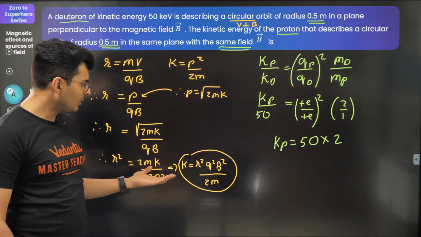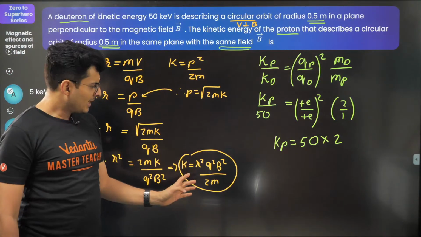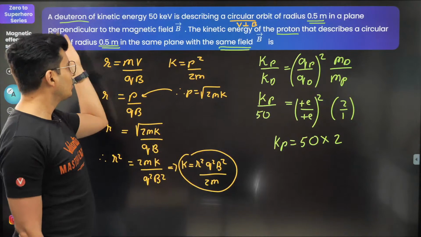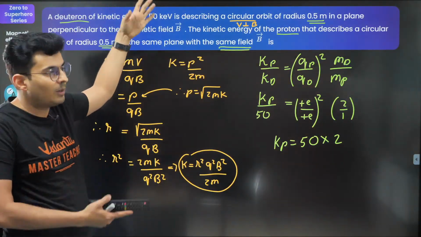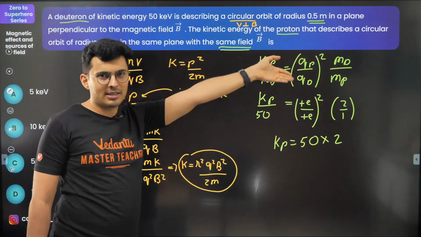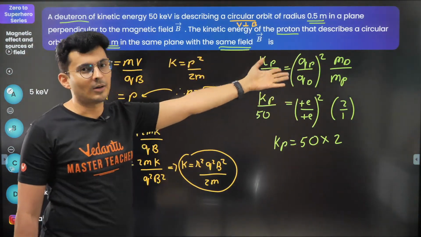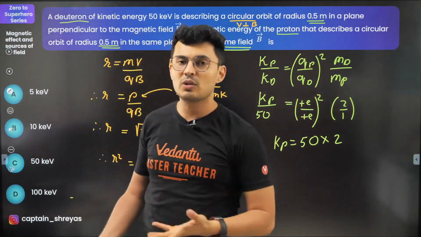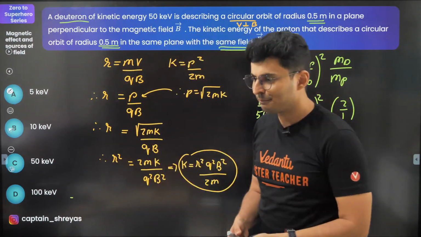Yes, Krishna, that's what we did, right? We took the ratio. I just gave charge the benefit of the doubt because there are two different things. Maybe charge is different, maybe one is alpha, one is beta particle. So I just put it like that. I know that both are same, so I can anyway cancel it out. I just wanted to explain that the charge is same. Otherwise, if I had to solve it in the actual exam, I won't even do that.